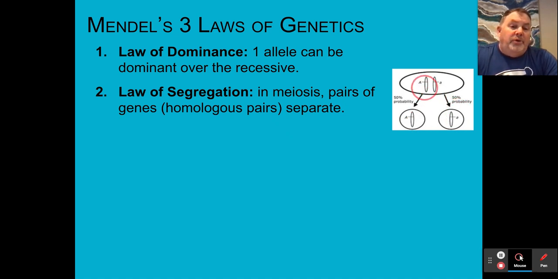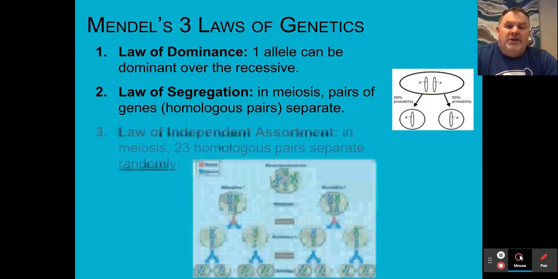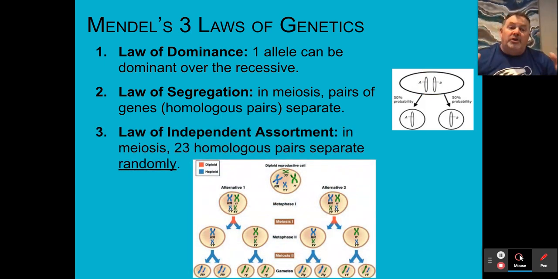And so these are going to be split up. So the big A in this case is going to be split into one cell, and the little a is going to be split into the other cell. Again, it depends on the combination. You could have homozygous dominant or homozygous recessive, but in this case, we just put a heterozygous state in there. But they are going to separate.